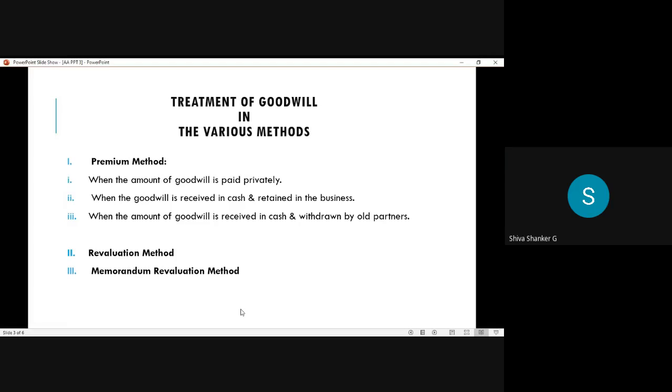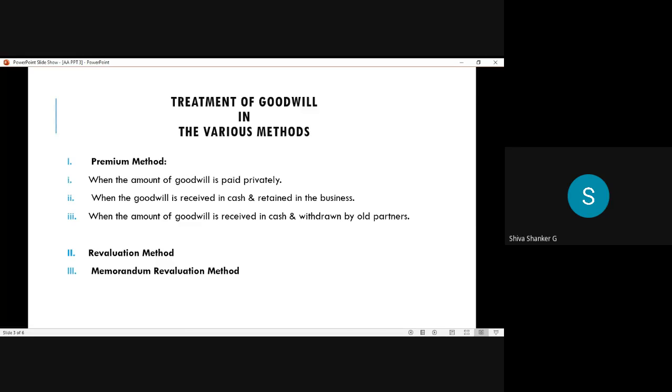As you are in second year, I think you know the meaning of goodwill. Yes, students, reputation, good. In one word, what can we say? Goodwill is the reputation of the firm.